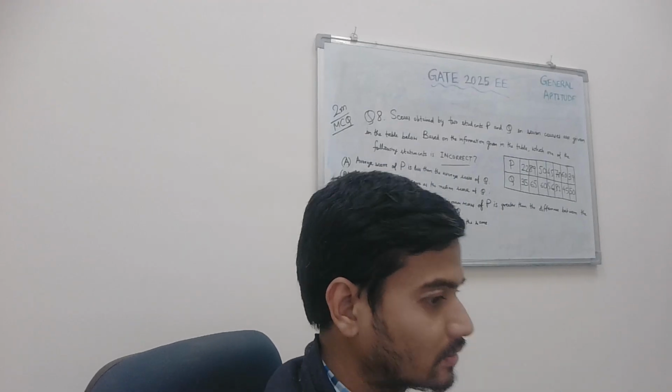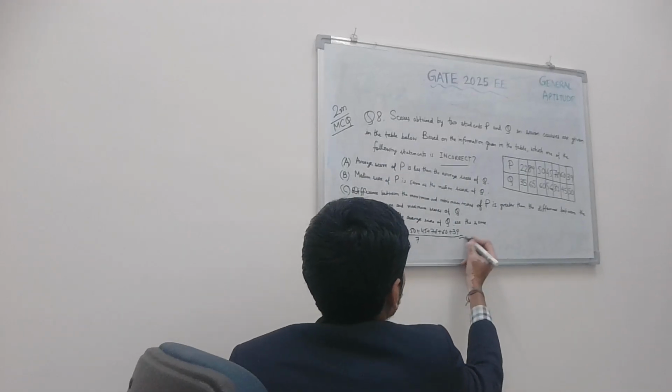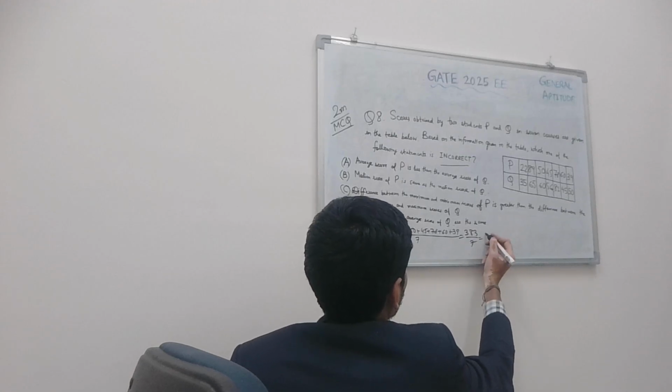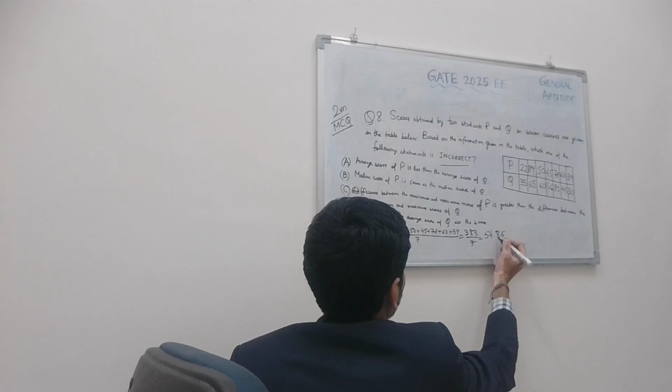Some value it will be anyway. So 383 is coming, divided by 7, some value it will be, 54 or something.